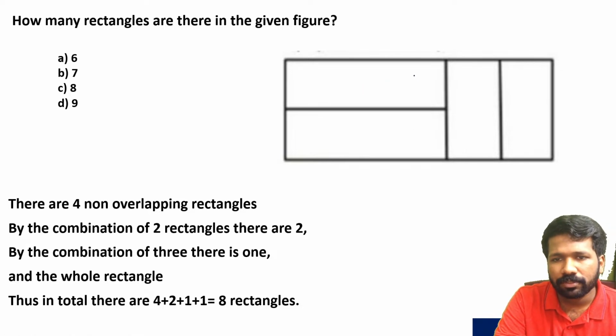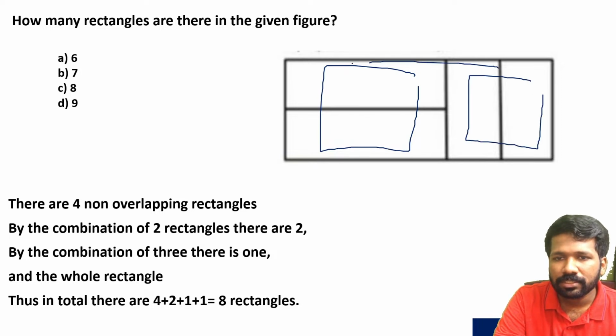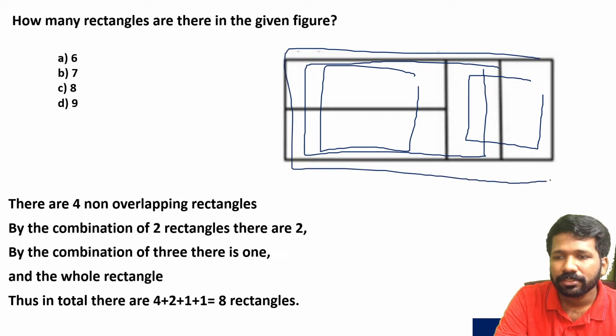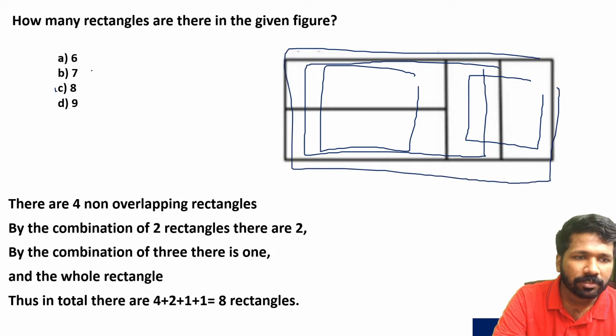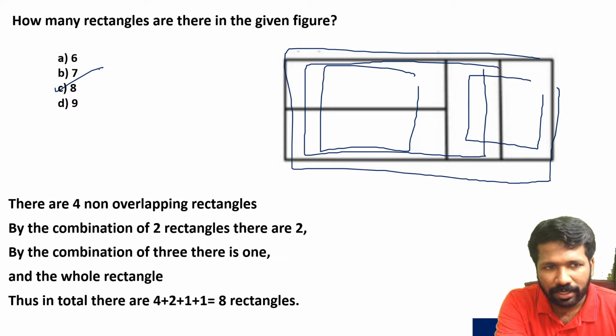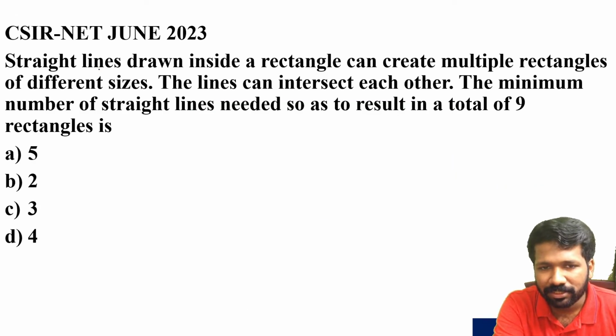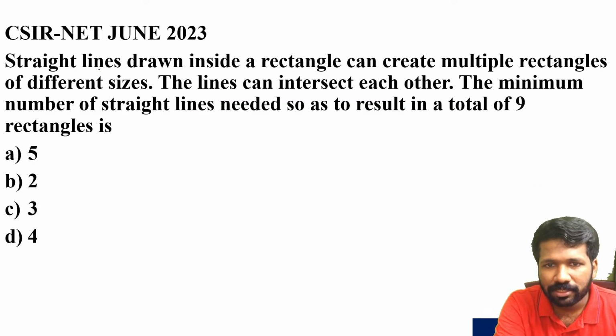Which are the combination ones? 5, 6, 7, and then the whole rectangle 8. It is comparatively simpler question, so option C. This is directly asked in CSIR-NET exam like this. So it is actually easy question.